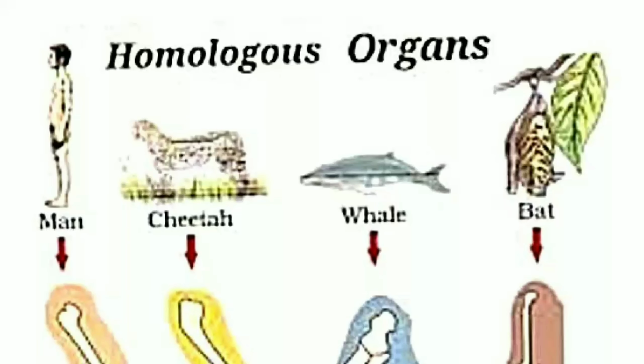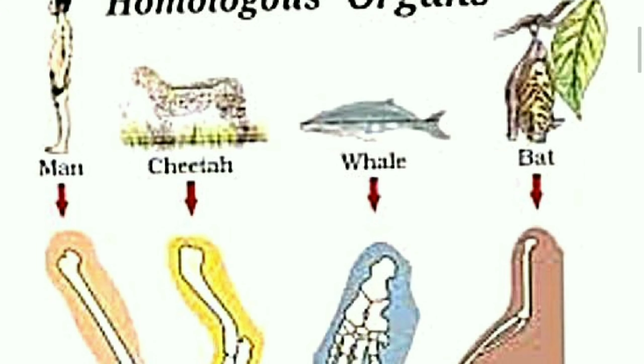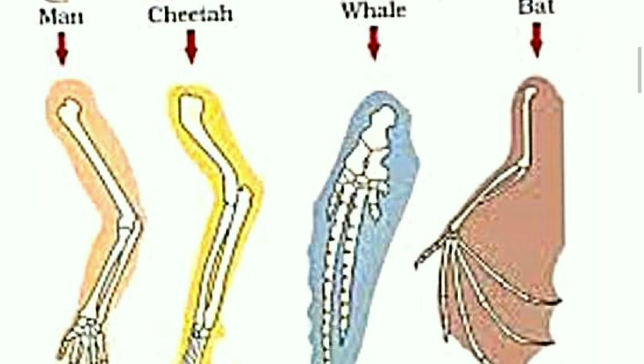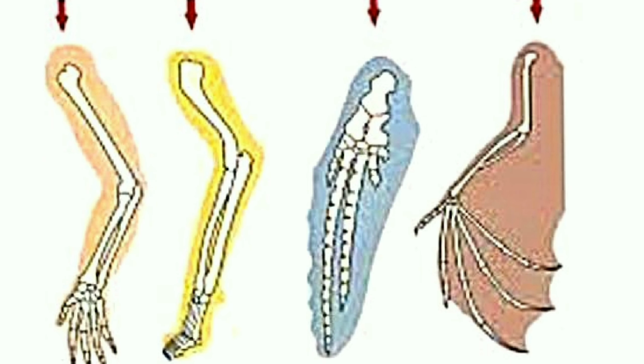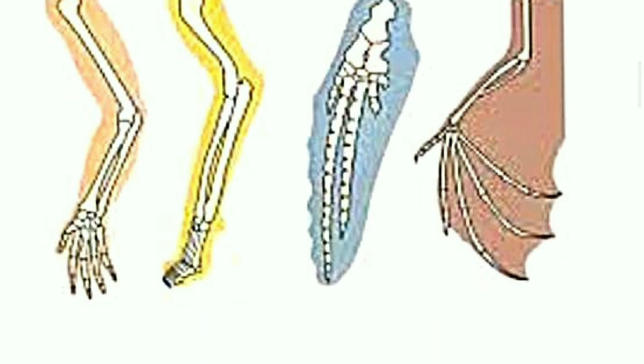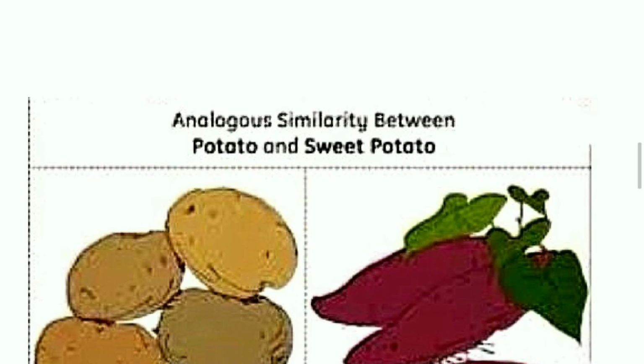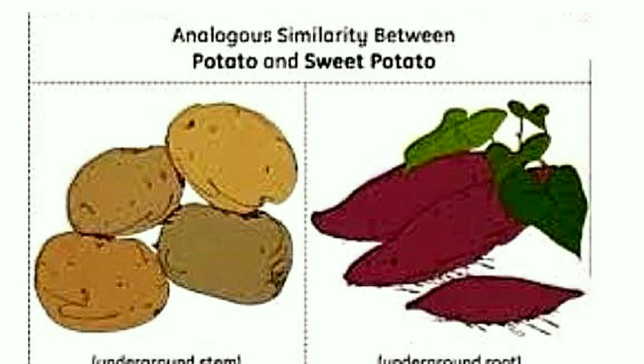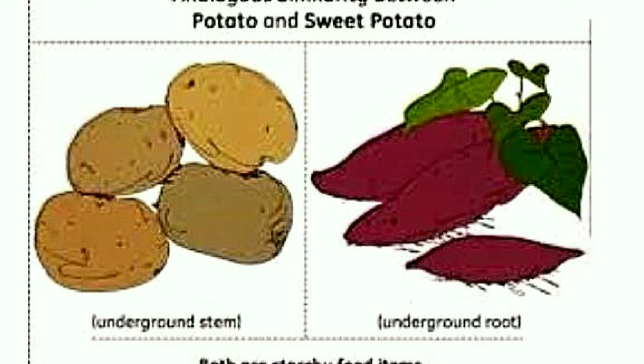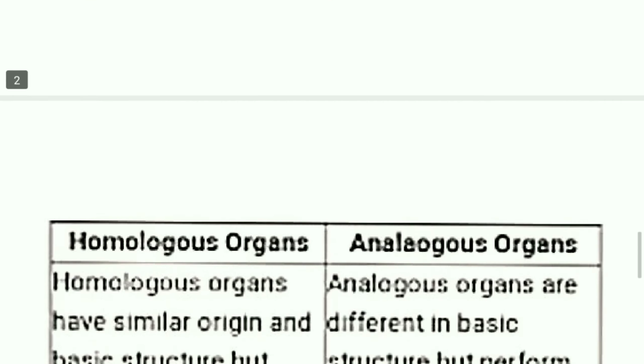See children, here we are going to see a figure. There, homologous organs have been described. As you can see, man, cheetah, whale and bat are given. Each has its origin from the hand bone only, but their functions are different: for walking, for flying. In the same manner, when we talk about analogous organs, here as you can see, potato and sweet potato are given, but the sweet potato is an underground root, and the potato is an underground stem.